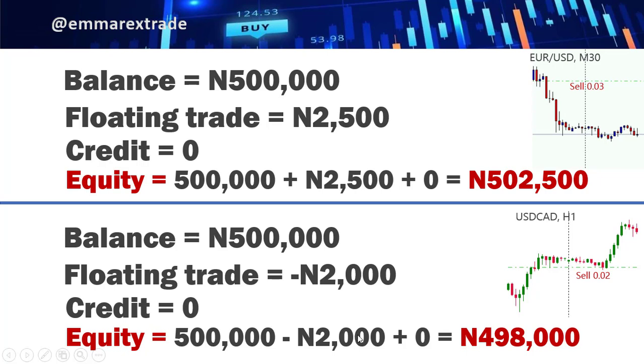So in this case, you can see that your equity amount is lower than your balance because the floating trade is on negative. But over here, the equity amount is bigger than the balance because the floating trade is in positive. So when you close this trade, for example, this first one, right? That is when the balance will now reflect what is showing on the equity. That means the balance will now reflect this amount, 502,500. Also, in this case, if you close this negative trade, right, then it means your balance will now drop from this 500,000 to this amount. So this is what happens.